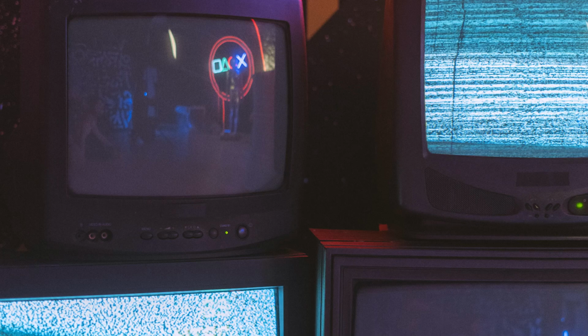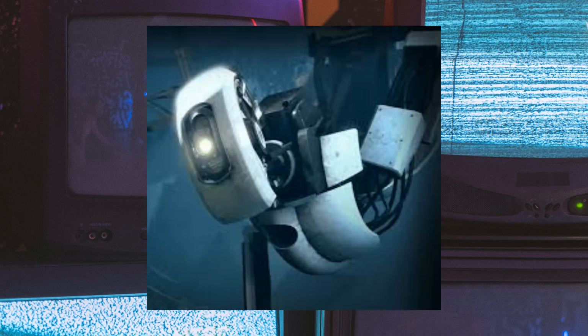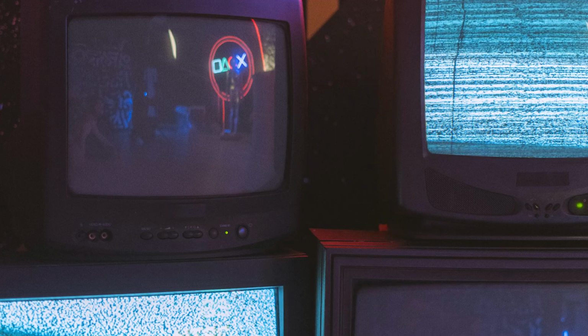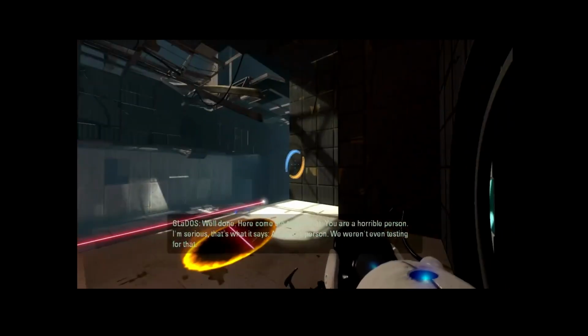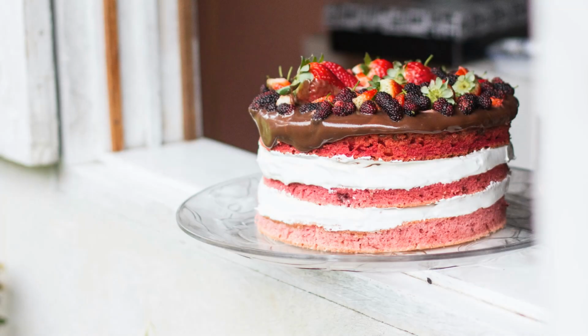The next one I'm going to do is GLaDOS. Now this one's interesting. When it speaks, it's almost musical, as if making words out of sounds that were not designed to be words. That kind of sound. Well done. Here come the test results. To emulate this, I'm going to be taking small breaks in between syllables to separate them out. This will make it sound like it's being put together rather than spoken fluently.